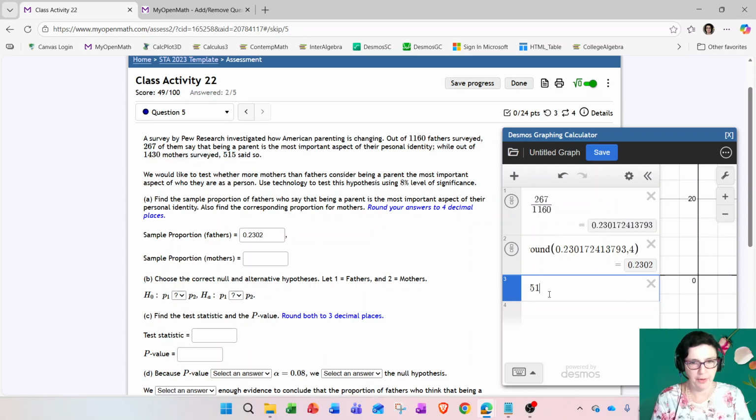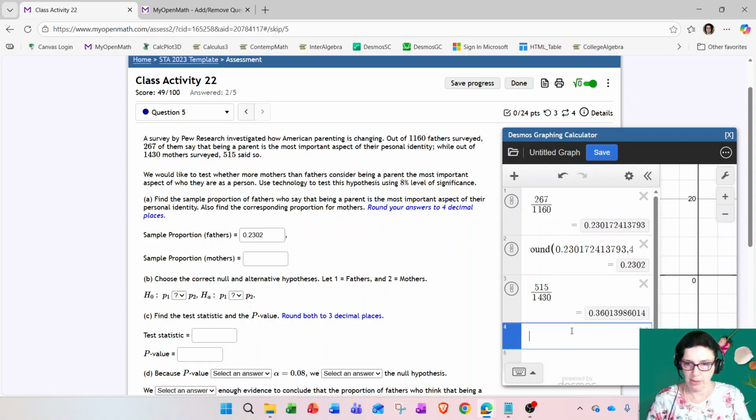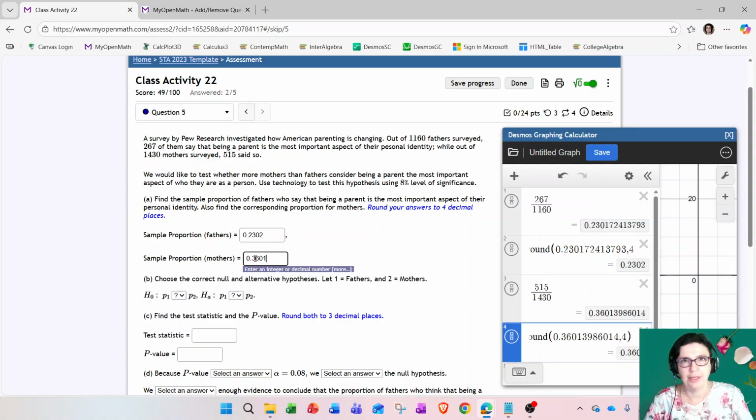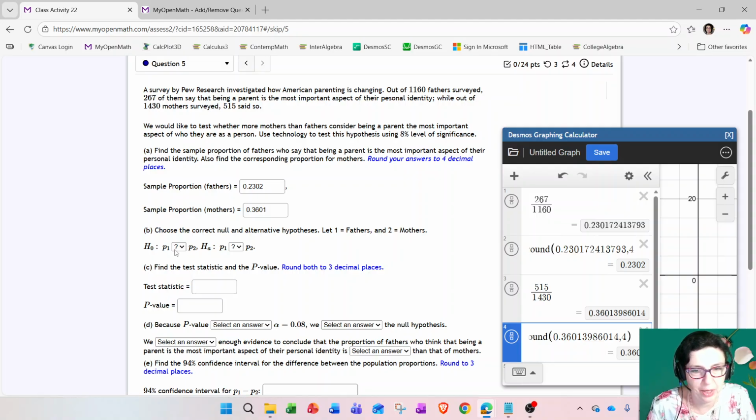We got 515 out of 1430. So yes, it looks like mothers are larger, but it's not that large, which is kind of worrisome to me, that mothers are not thinking that the kids are the most important thing. Oh man, those mothers. Anyway, let's see what is going to happen here.